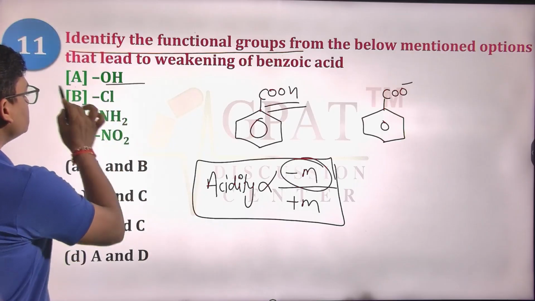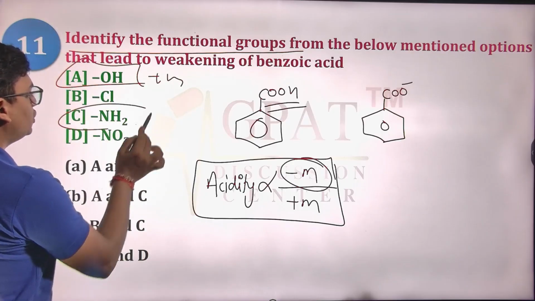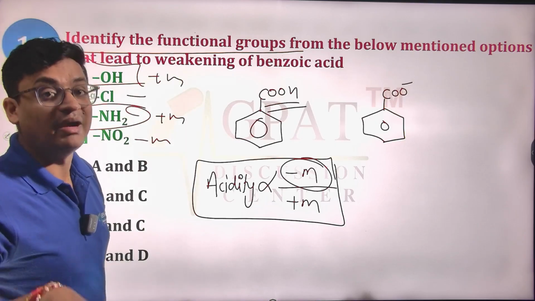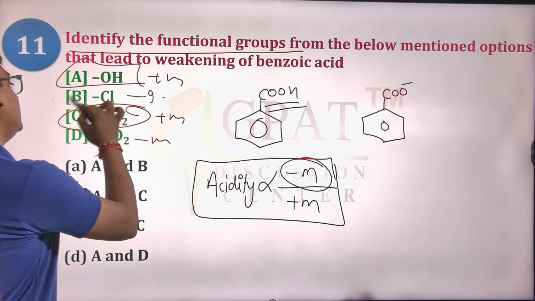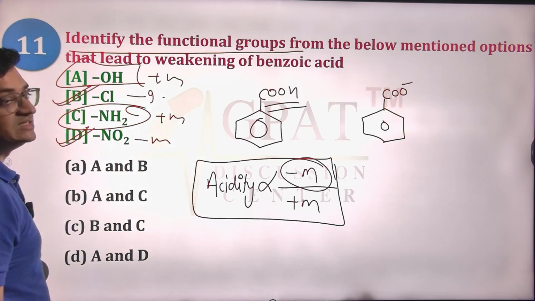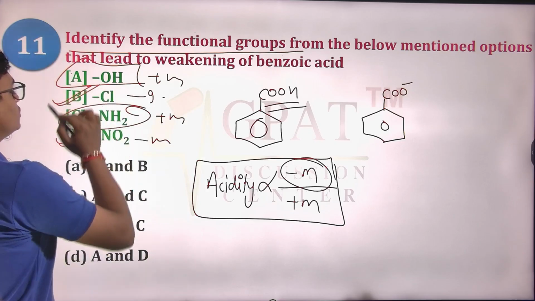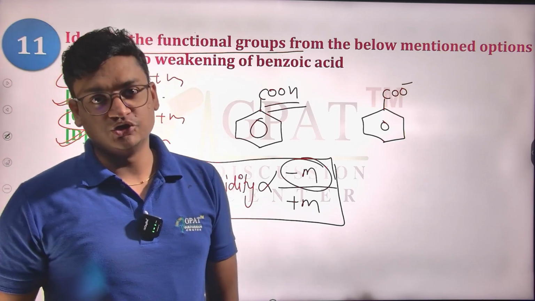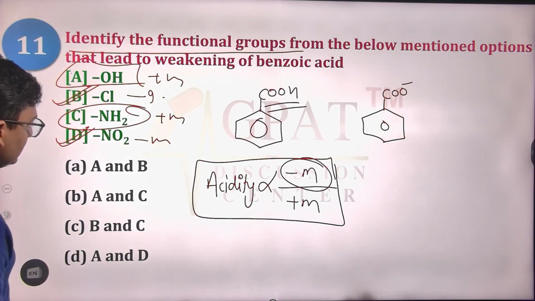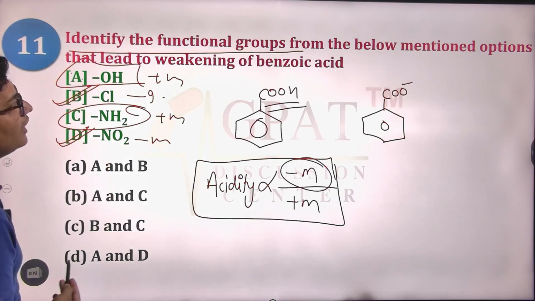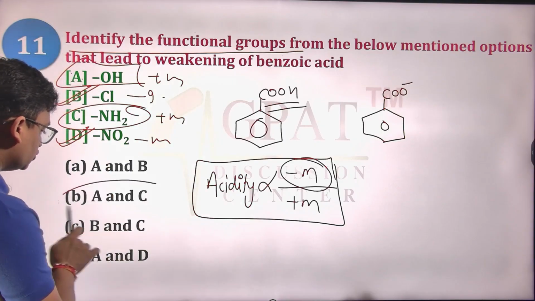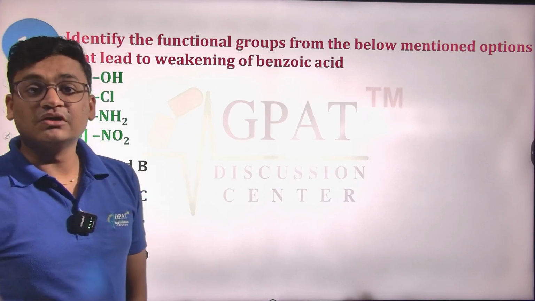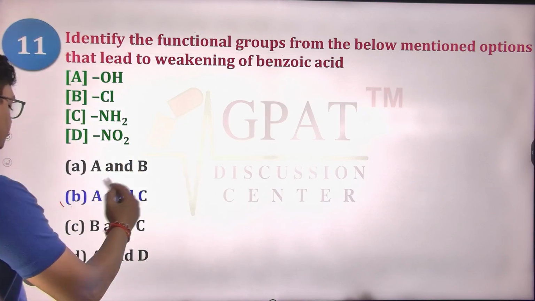The minus M group will have lowered electron density on the benzoate ion, making it a more stable anion. So OH is a plus M group, NH2 is also a plus M group, NO2 is minus M, and Cl has a strong minus I. So yes, that is also stabilizing the anion formation, while this OH and NH2 have a destabilizing effect on the benzoate ion. So A and C lead to the weakening of the benzoic acid. So A and C are present in option number B. So yes, that will be the correct option.